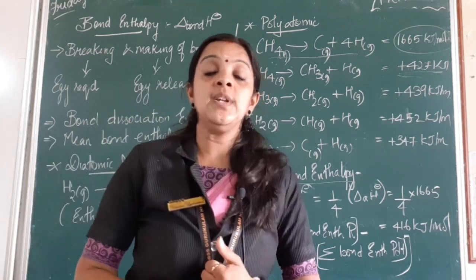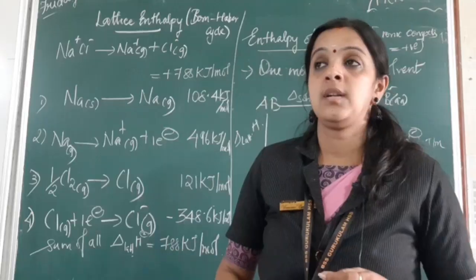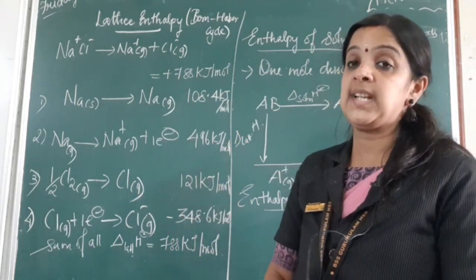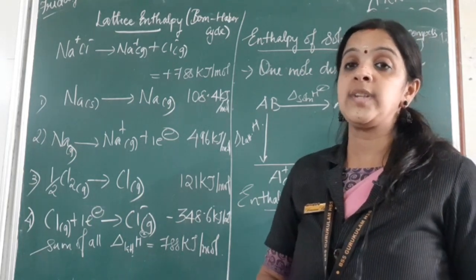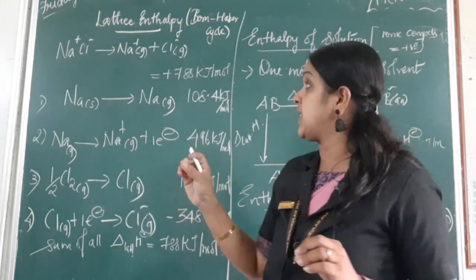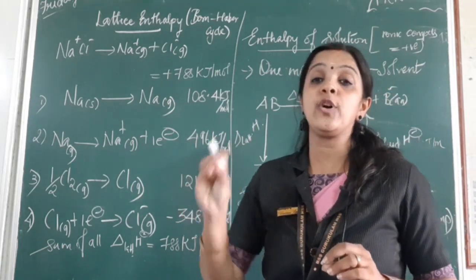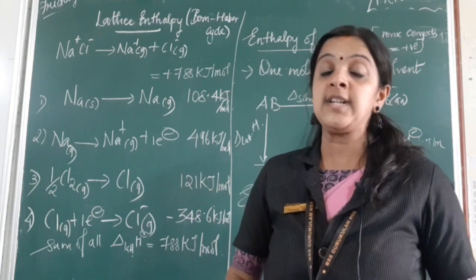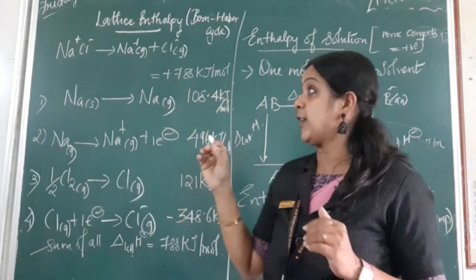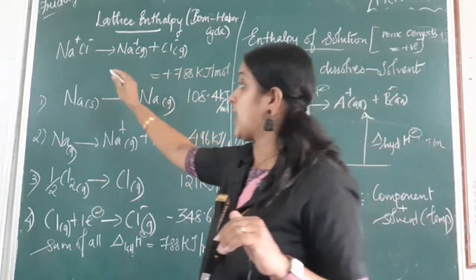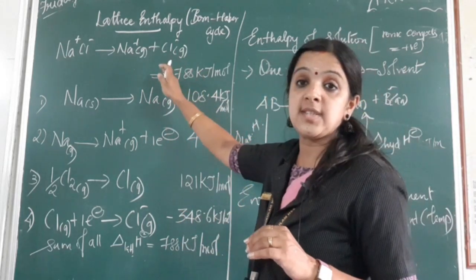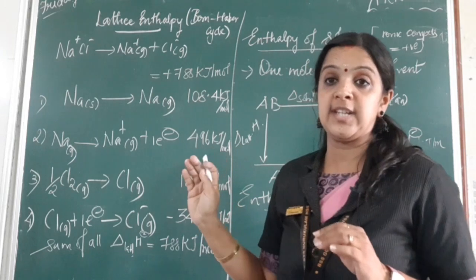Now we will get into lattice enthalpy. Okay, now we are going to see lattice enthalpy. We know what a lattice is, which is made up of the constituents, cations and anions of a solid. So lattice enthalpy means the energy required for 1 mole of a compound to split into its individual constituents. That is, it can be a cation or an anion. So we know sodium chloride, that is Na plus Cl minus, is going to split as Na plus in its gaseous state and Cl minus also in its gaseous state.